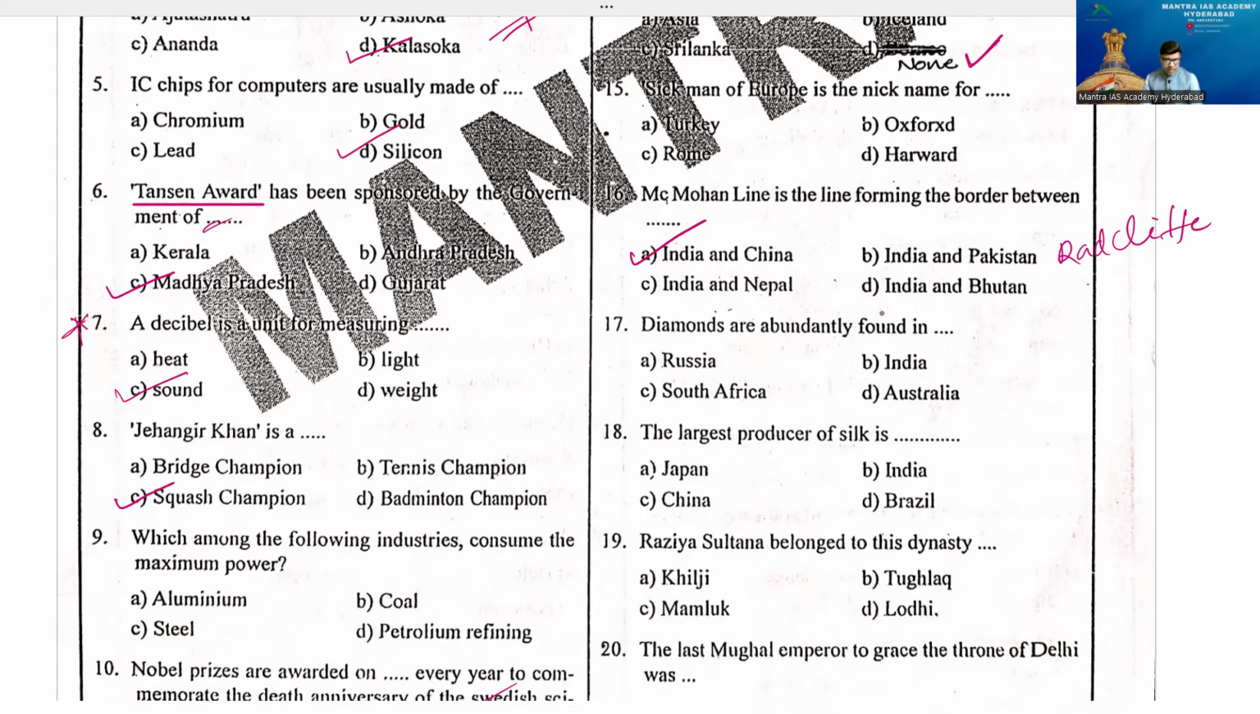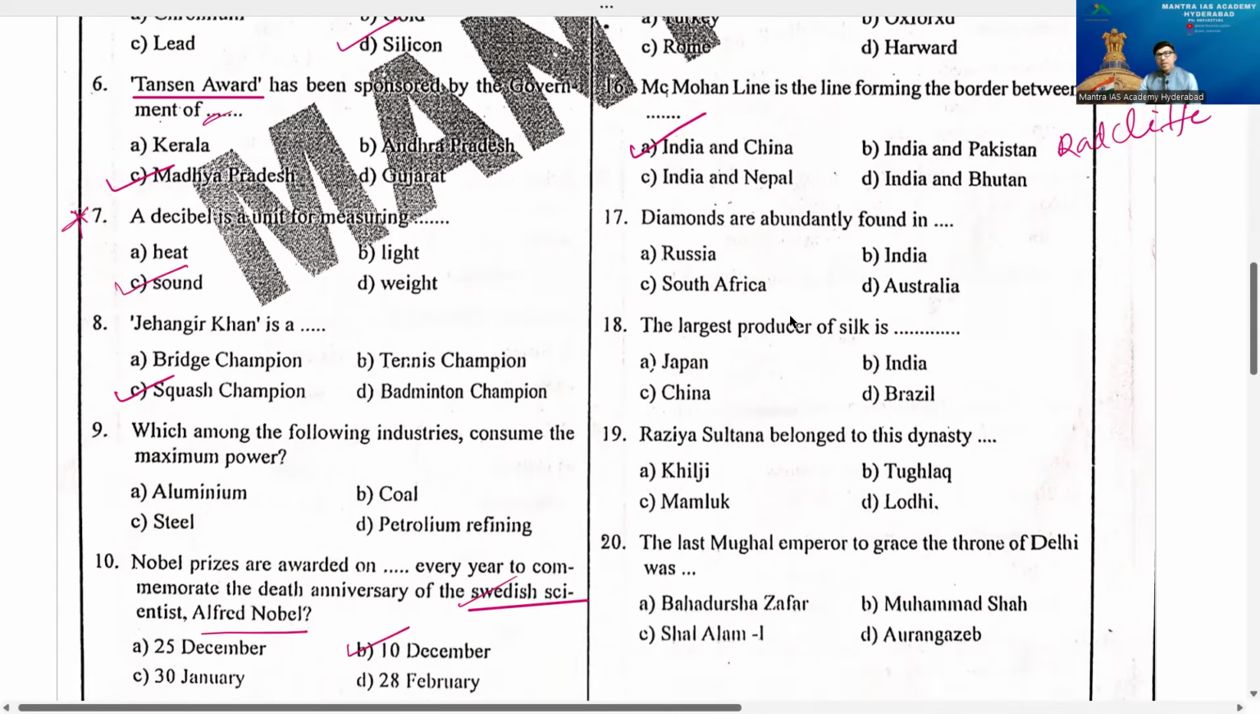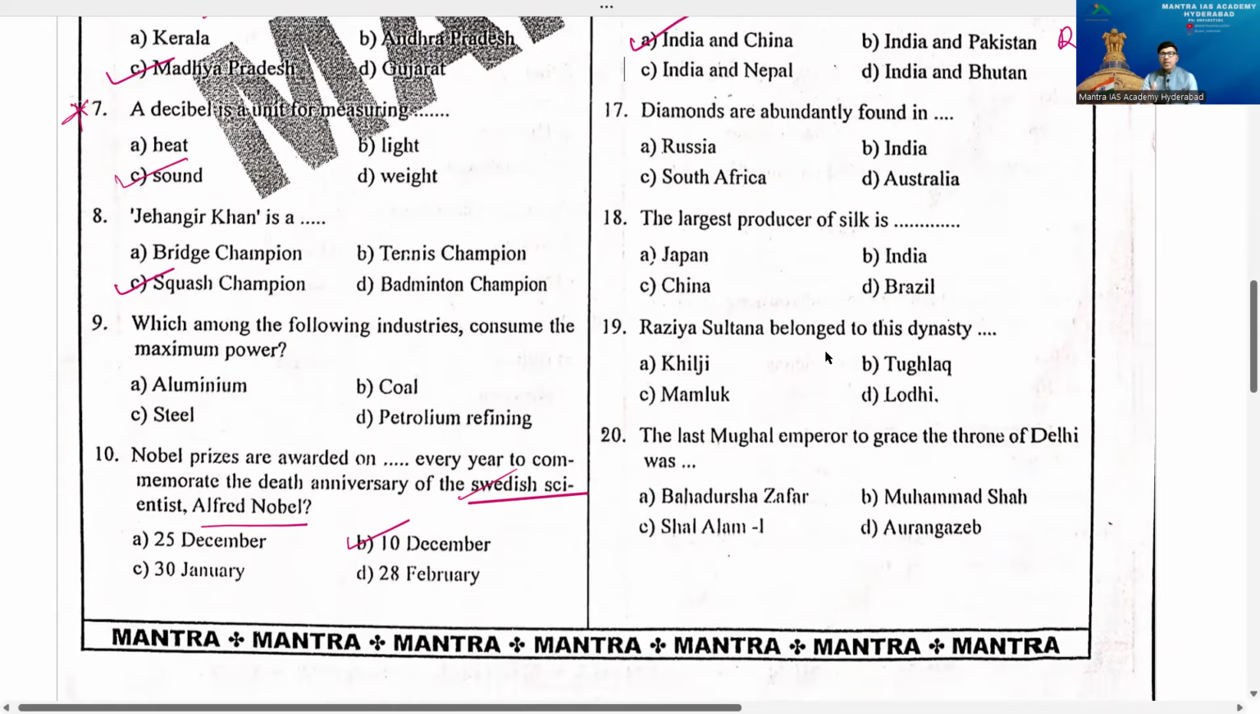Beta, here, diamonds are abundantly found in, no doubt you can say here South Africa and Russia also. So that is what you can just strong answer. Out of 4, definitely they won't give both. Russia is correct answer, South Africa also correct answer. And in that particular case, you can say that based on your option, Russia, you can go with that. I'll go to the question number 18.